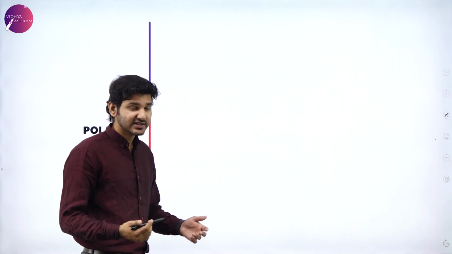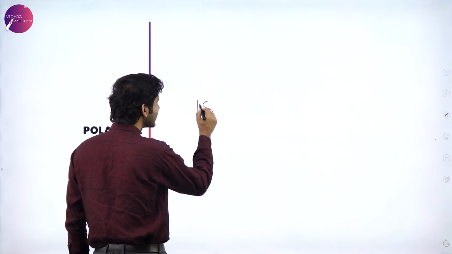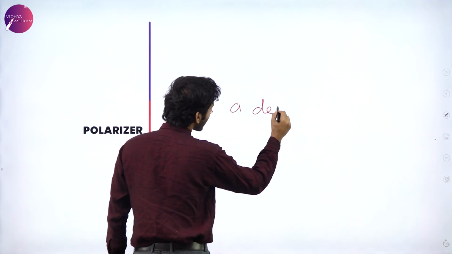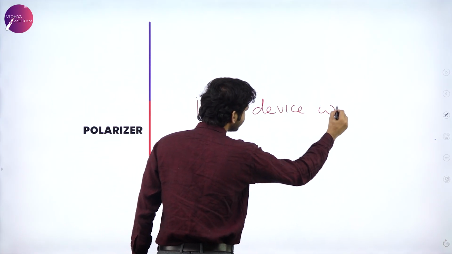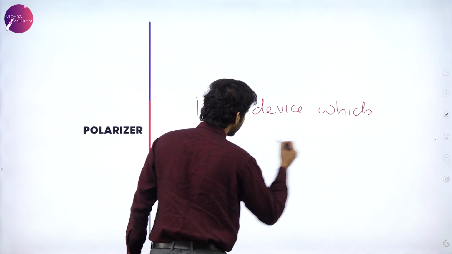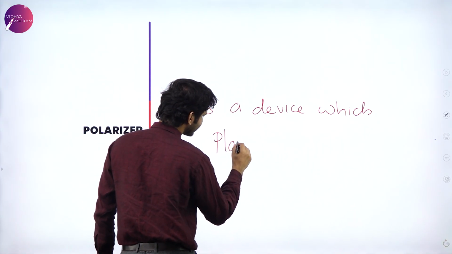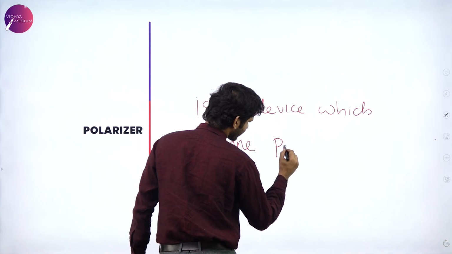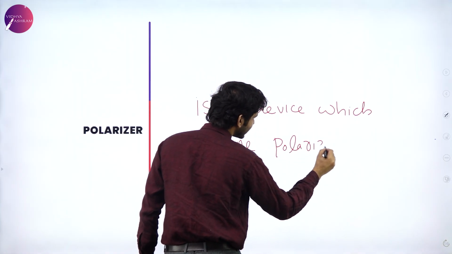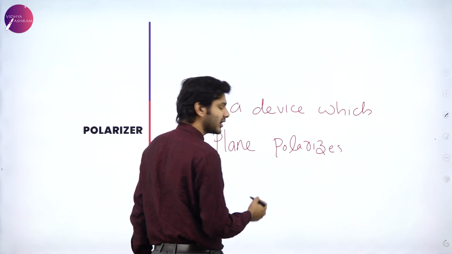So just to refresh, we can say that a polarizer is a device which plane polarizes unpolarized light.